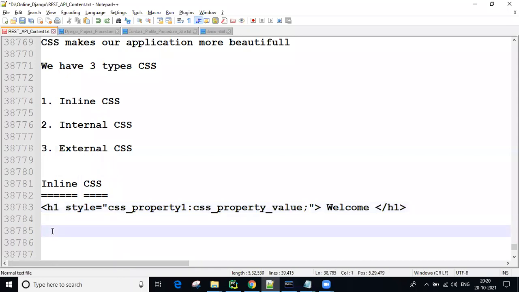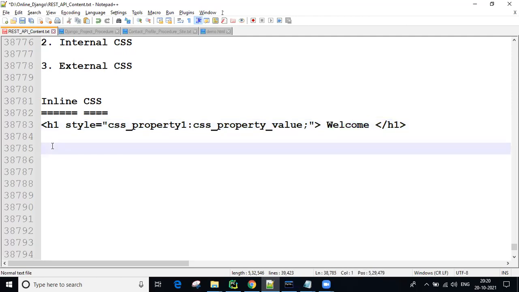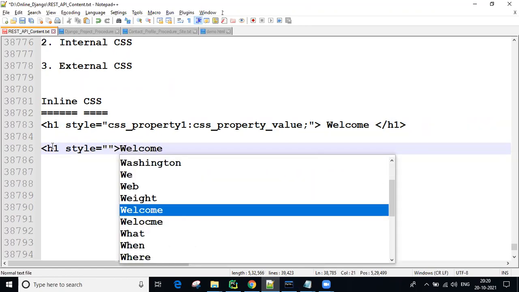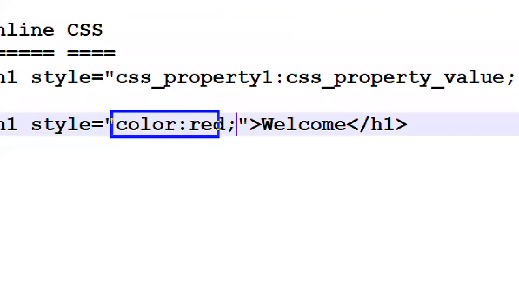Okay. So now by default HTML provides this content in black color. Now I want to provide the content in red color. Here the welcome text is there, in an H1. This is my HTML content. So I want to display red color content, so you can write color red. That's it. Then you are going to get red color text.